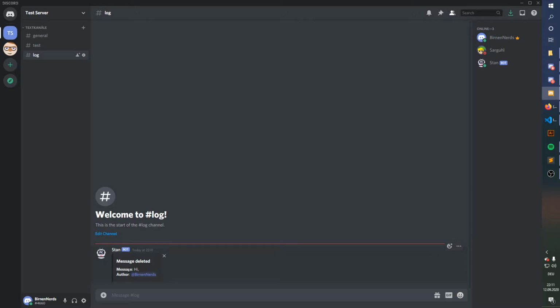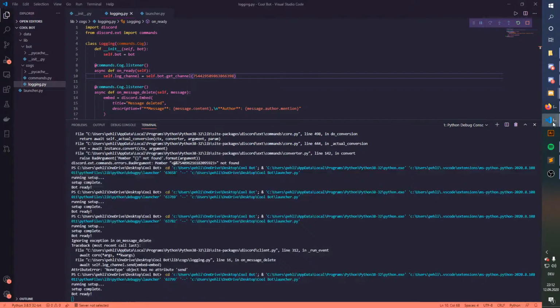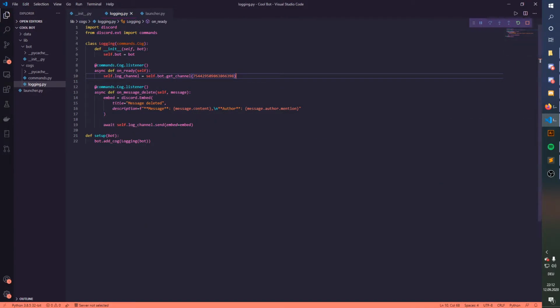But we'll keep it simple here to just have some progress. We'll maybe advance this later, and we can add colors to the embed. But actually, I'm too lazy to search out color codes. So basically, I hope you now understand what an event is. I think the bot developers among us should know.